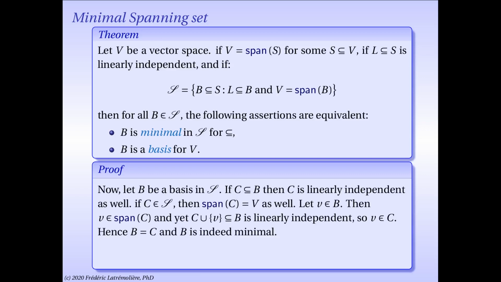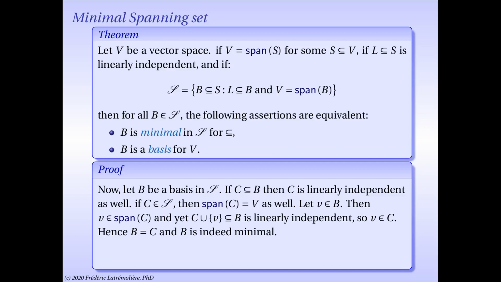Now let's prove the converse. So you have a basis B in that script S. And I'm going to take C, another element of script S, but which is contained in B. And I want to show that C equals B. Now, since B is a basis, it's linearly independent. So any subset of B is also linearly independent. So C is linearly independent. But if C is assumed to be an element of script S, then it also spans the whole vector space. That's by definition of script S.